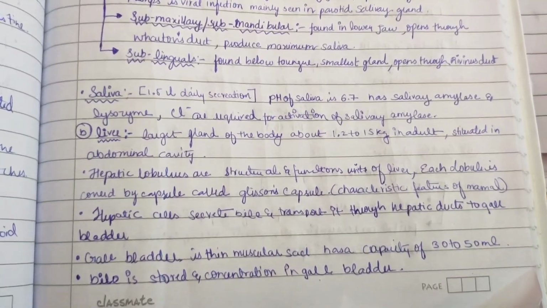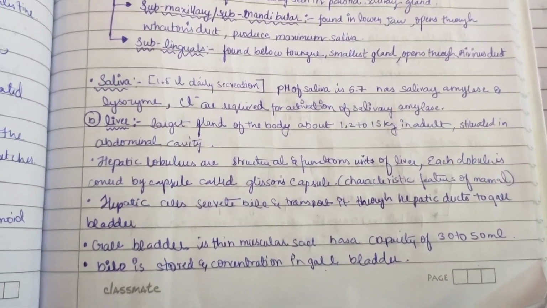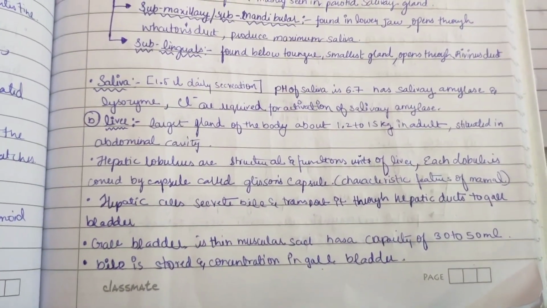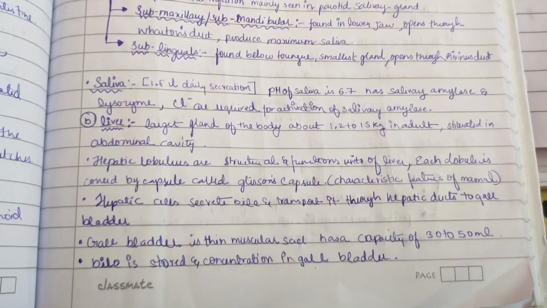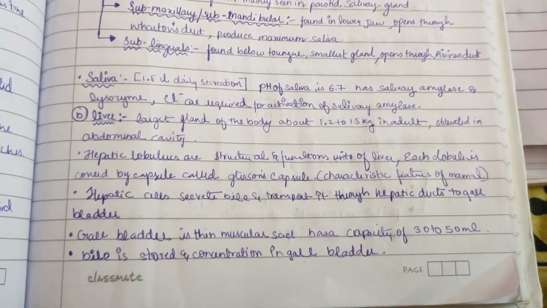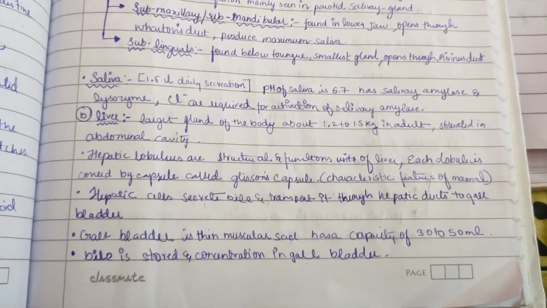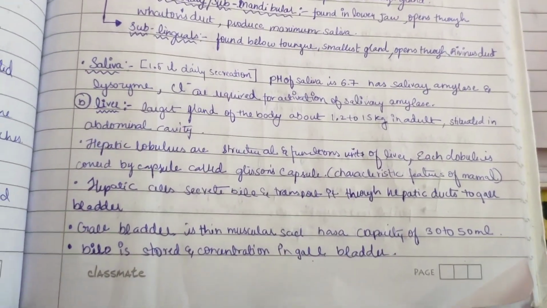Then hepatic cells secrete bile, which is transported through hepatic ducts to the gallbladder. The gallbladder is a muscular sac with a capacity of 30 to 50 ml. The bile is stored and concentrated in the gallbladder.